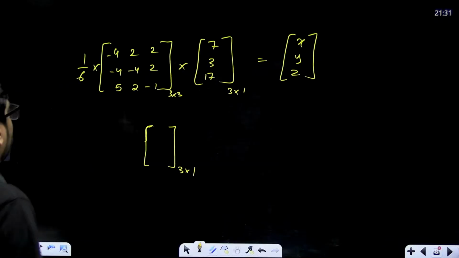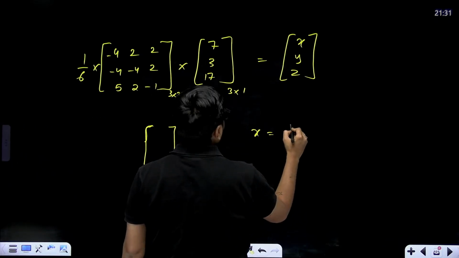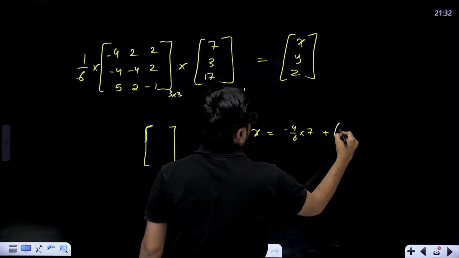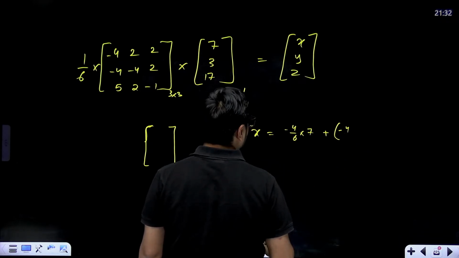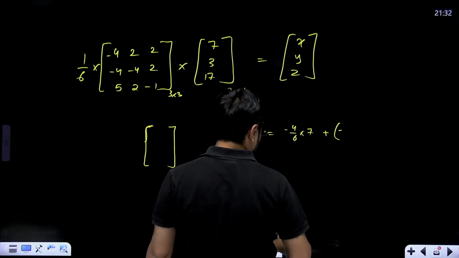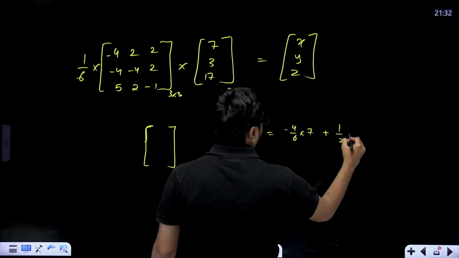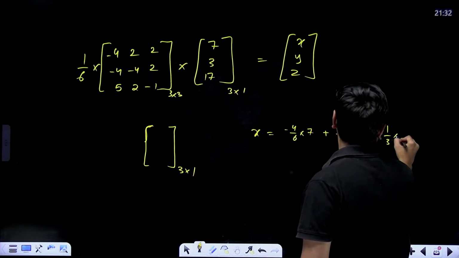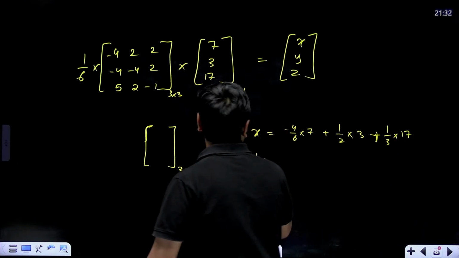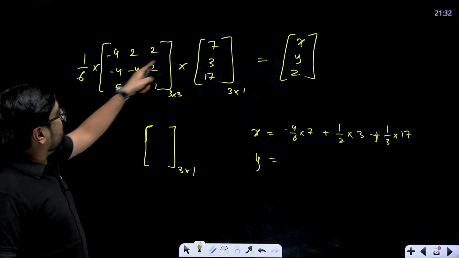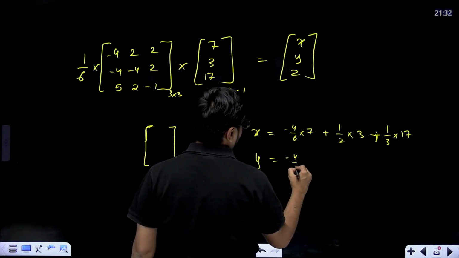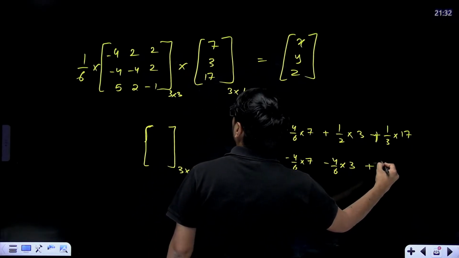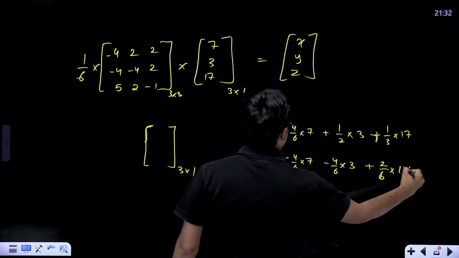So I can tell you over here, simply your x will come out to be minus 4 by 6 multiplied with 7 plus 2 by 6, that means 1 by 3, multiplied with 3 plus 1 by 3 multiplied with 17. This will be the value of your x. Similarly, your y will come out to be minus 4 by 6 multiplied with 7 minus 4 by 6 multiplied with 3 plus 2 by 6 multiplied with 17.